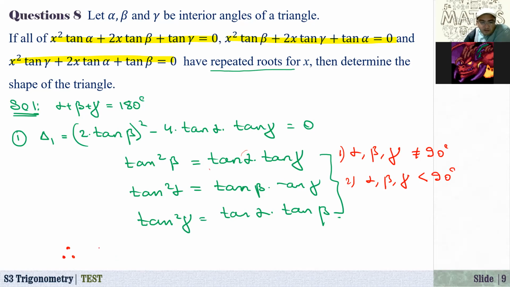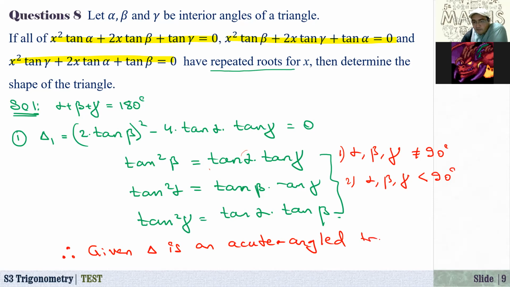So the given triangle is an acute angled triangle. Otherwise, one of the equations will not have repeated roots.